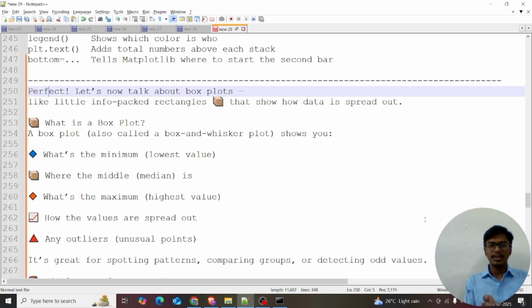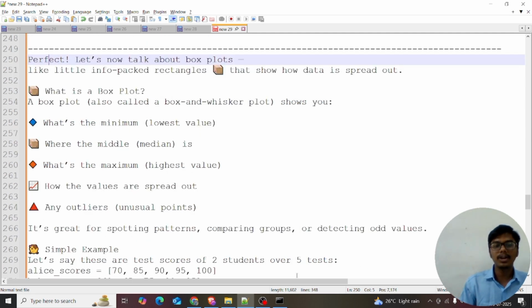Now let's talk about the box plot. You have already completed the different kinds of bar plot. Now let's talk about the box plot. It is a little packed info, packed rectangles. It contains a lot of information. I just told the visual representation also. Sorry guys. Perfect. It's a little packed info, packed rectangles that show how data is spread out. It shows the minimum, maximum, median.